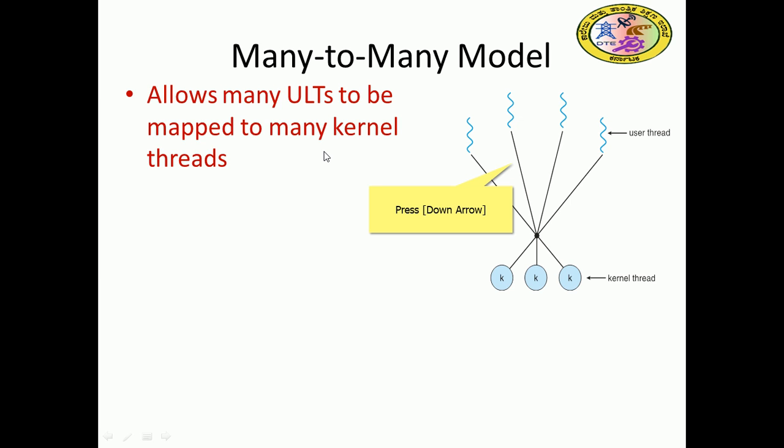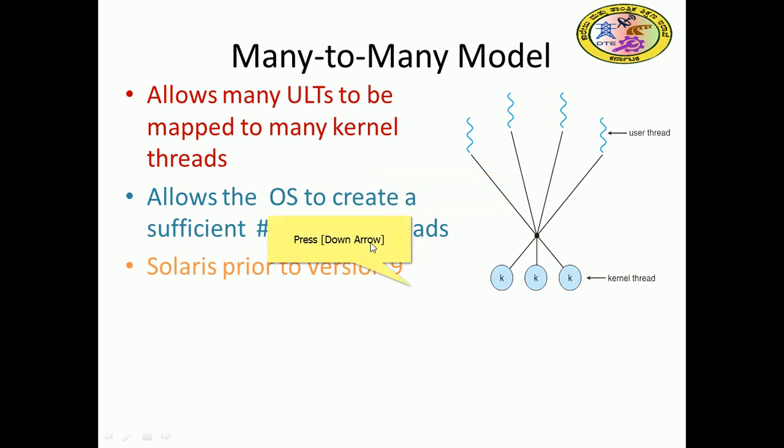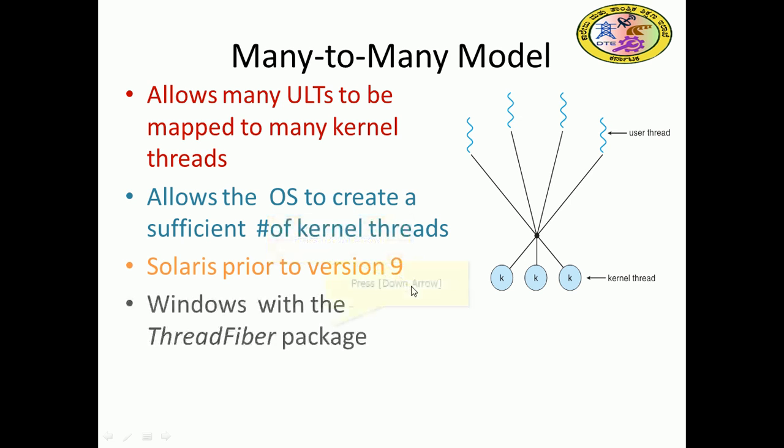The kernel threads will be fewer and the user threads more here. The numbers may also be equal, or user threads may be more than kernel threads. It allows the OS to create a sufficient number of kernel threads, right?